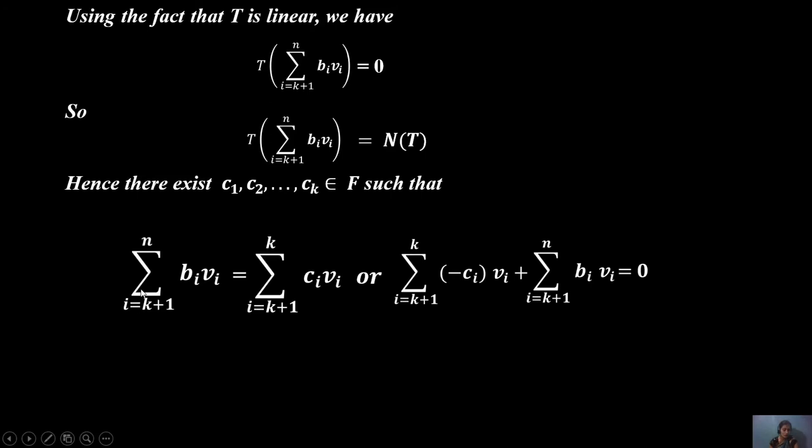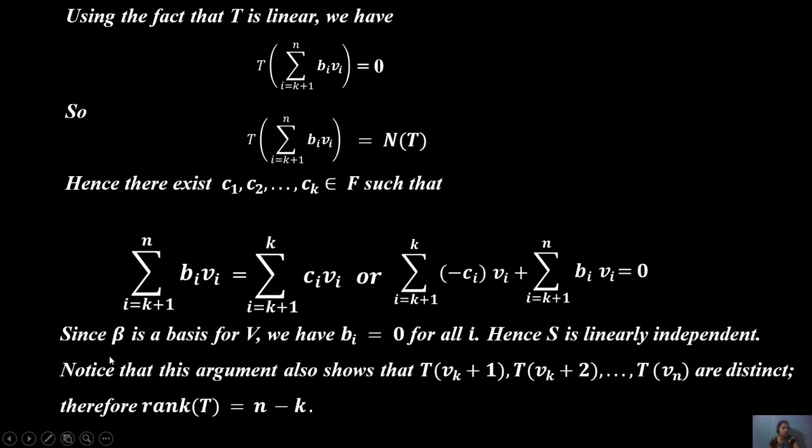Then the summation for i equals k+1 to n of bi vi equals the same formula, where bi is minus ci for the basis. How to apply this for the nullity? The bi changes to ci and this part goes to the left-hand side, giving minus ci, and the sum equals 0.